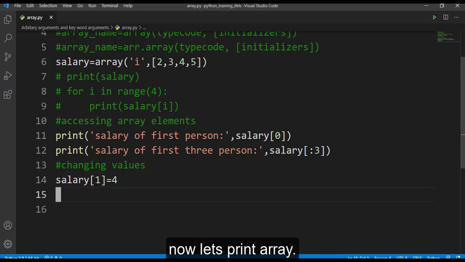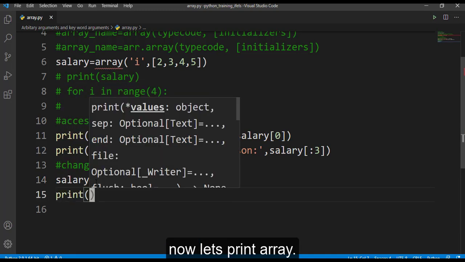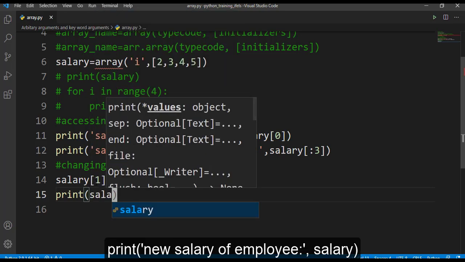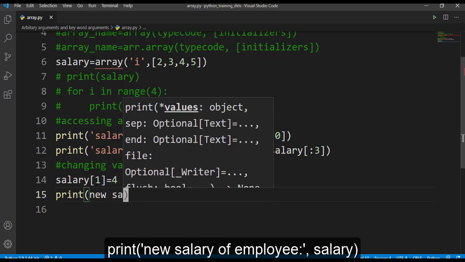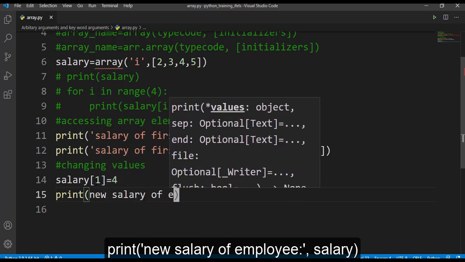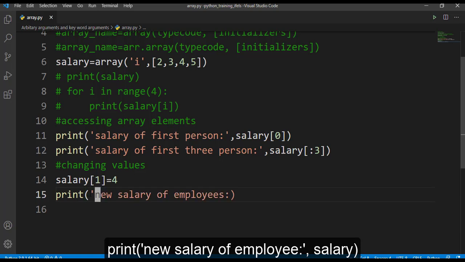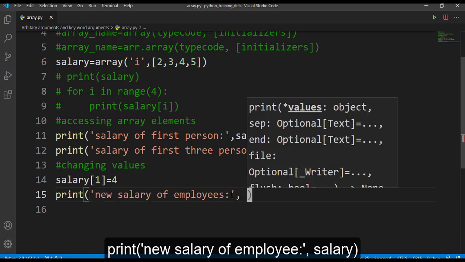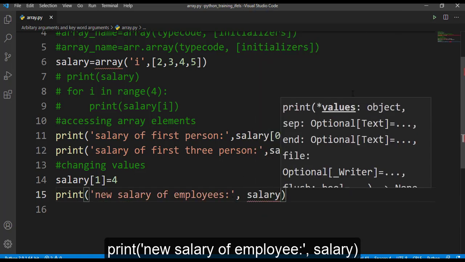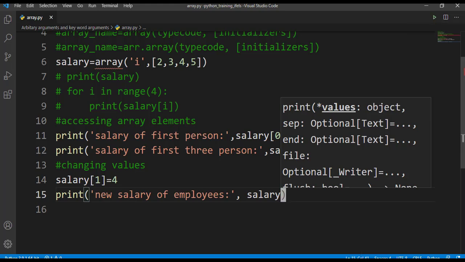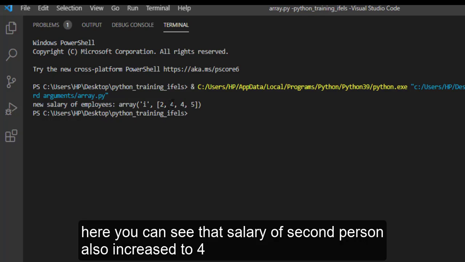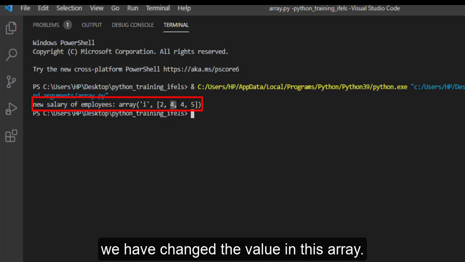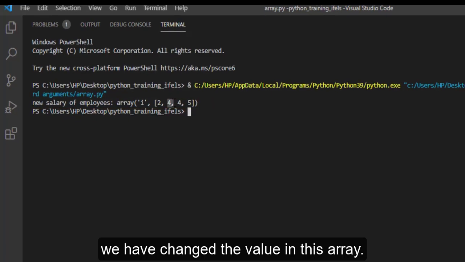Now let's print this array. So print the new salary of employee, colon, comma, salary. Let's run this. Let me comment these 2 lines first. Now here you can see that the salary of the second person also increased to 4. So we have changed the value in this array.